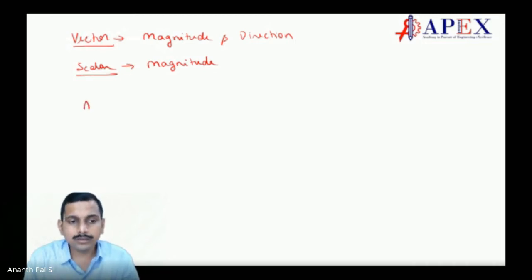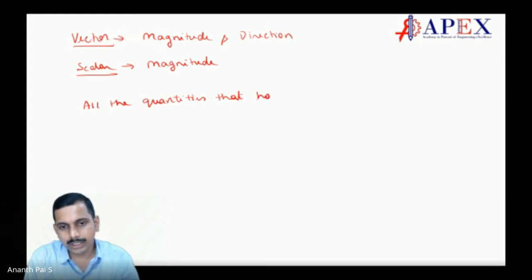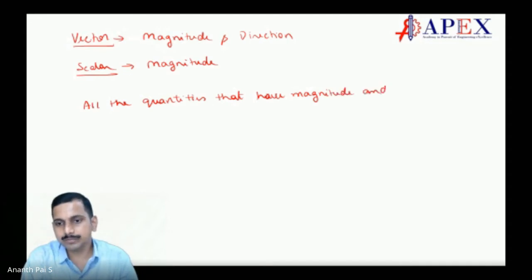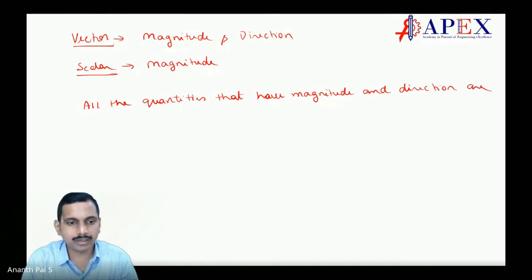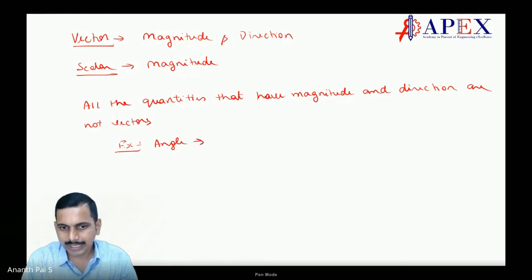All the quantities that have magnitude and direction are not vectors. Correct? Example, angle. Angle has both magnitude and direction. Correct? Angle has both magnitude and direction.